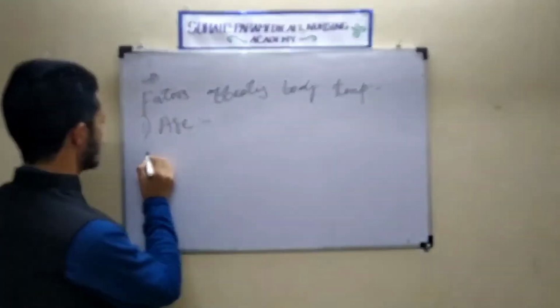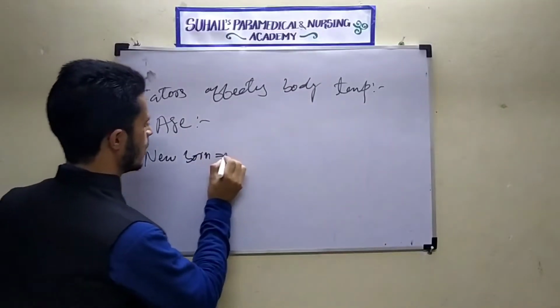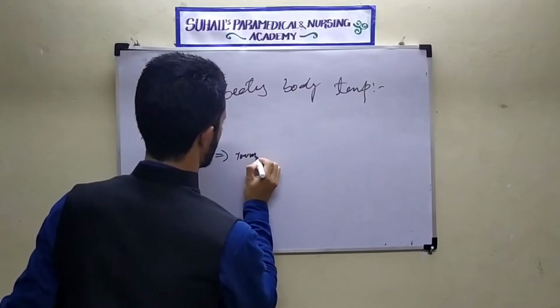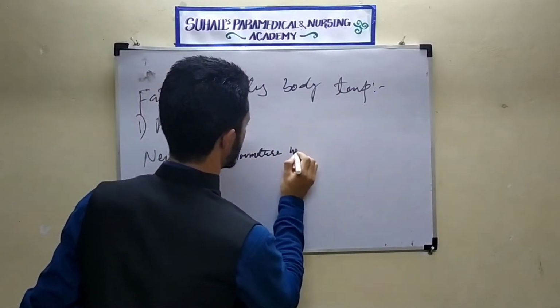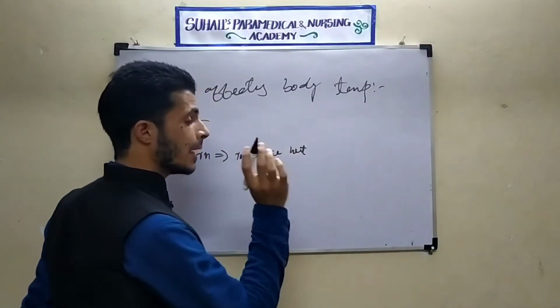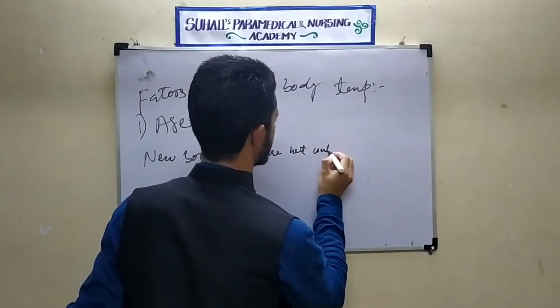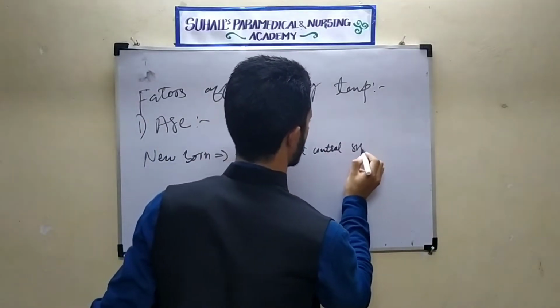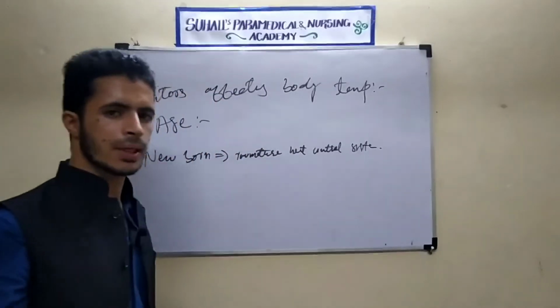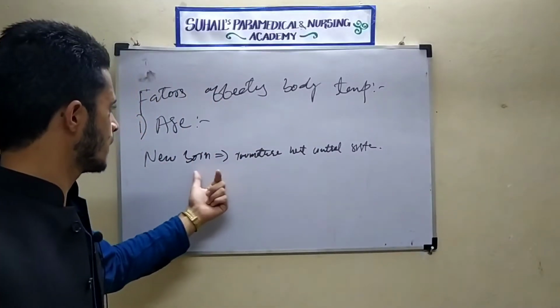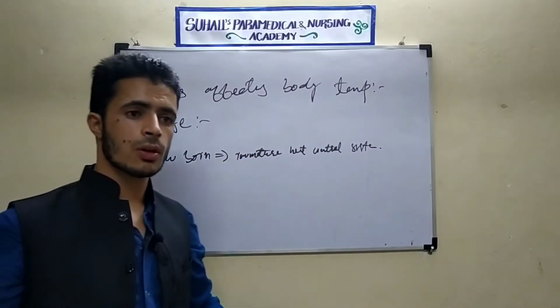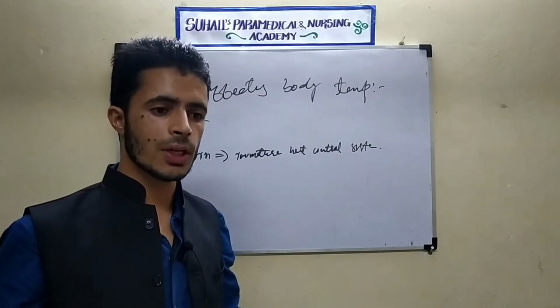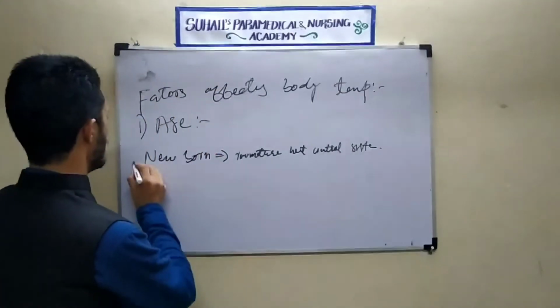I told that in case of newborn, there is an immature heat control system. The immature system cannot maintain the body temperature in case of newborn, because the newborn does not have so much capability, because the body is not yet mature. So this was the first.